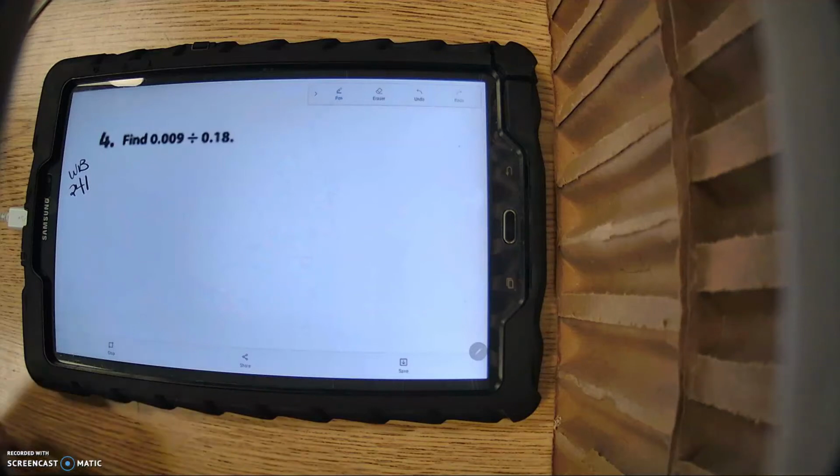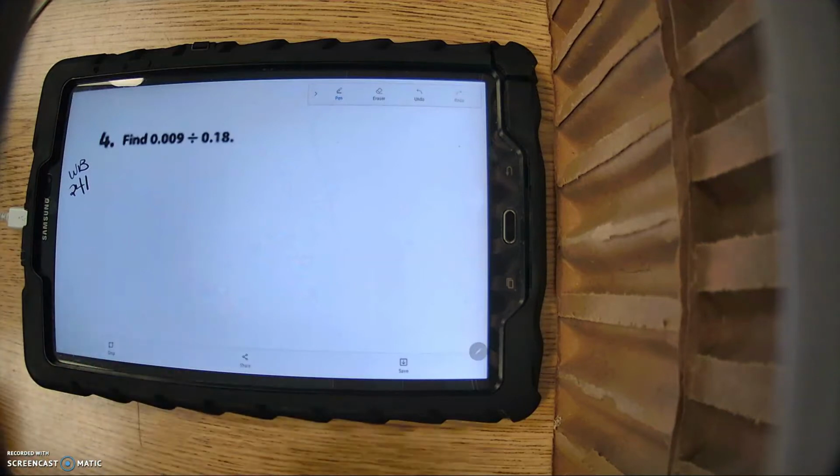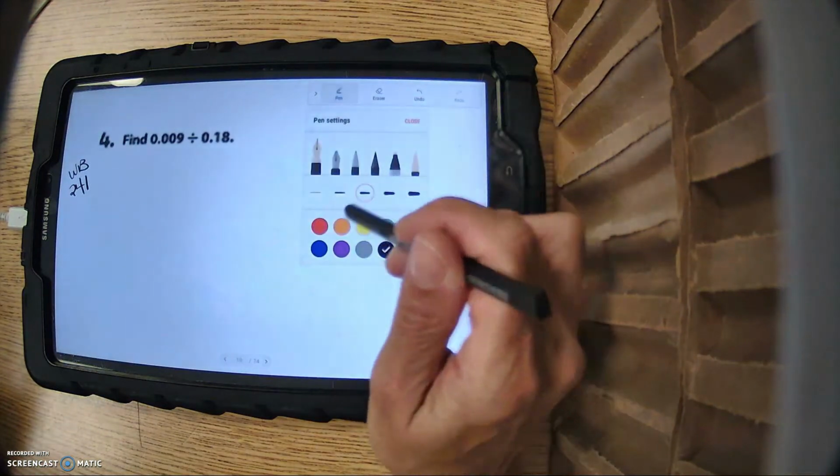Okay, so let's go into the workbook, and I need you to be on page 241, and let's just go through some examples. I think the best way to do it is just to practice, right? So we're going to look at number 4, and this is in your workbook, and yes, I know the workbook does it for you, but it's good for you to see me do it and also to see how the book is doing it as well, because you can use this as a reference.